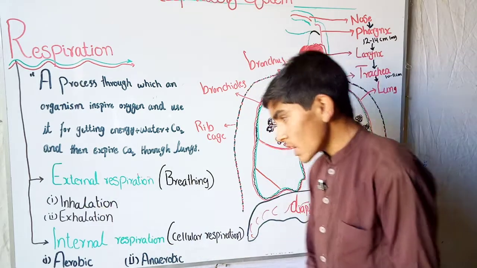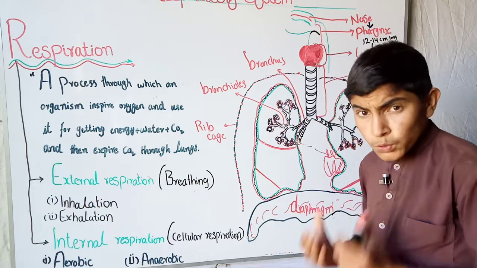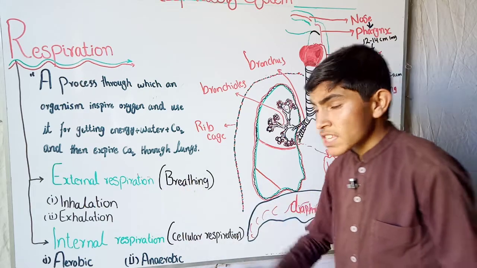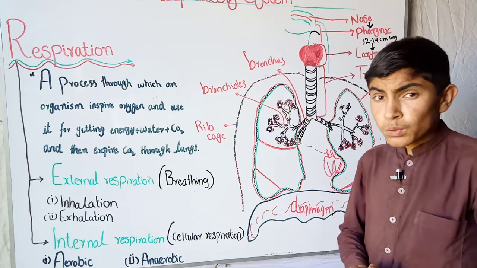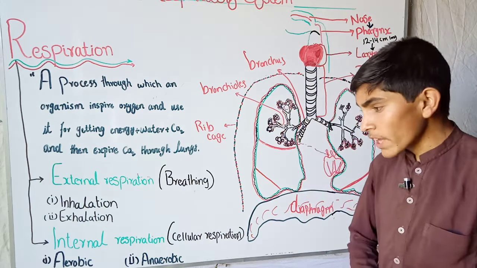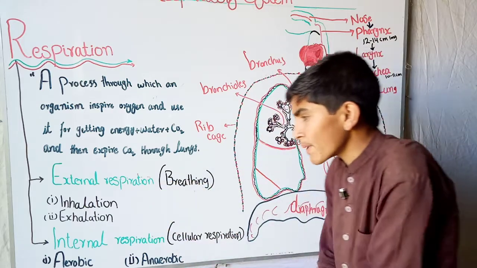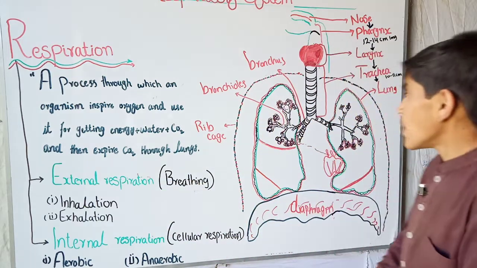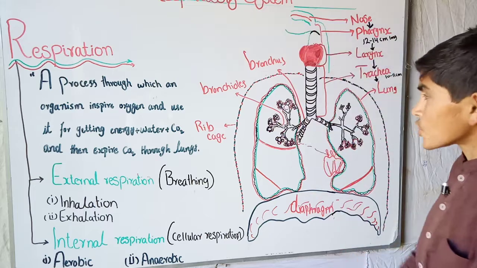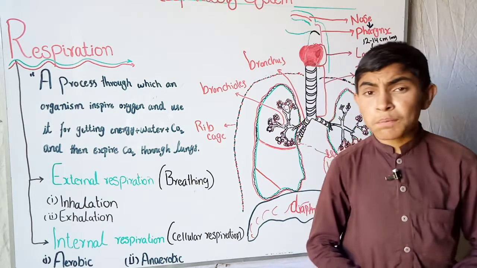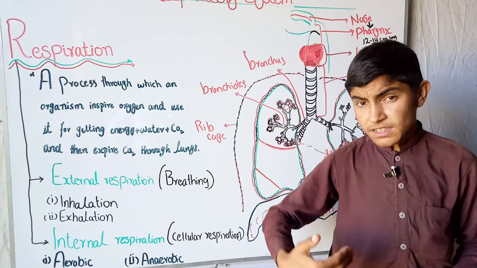Inhalation is the intake of O2, and exhalation is the letting out of CO2 through the lungs. Okay. This external respiration only occurs through our respiratory system, which is the combination of the air passageway and the lungs.